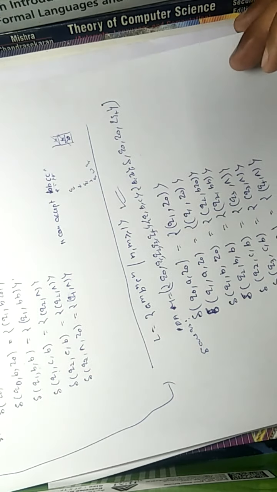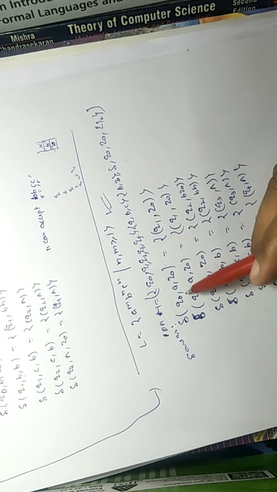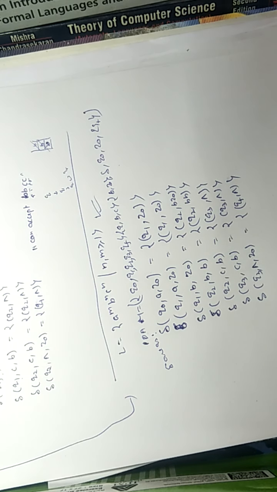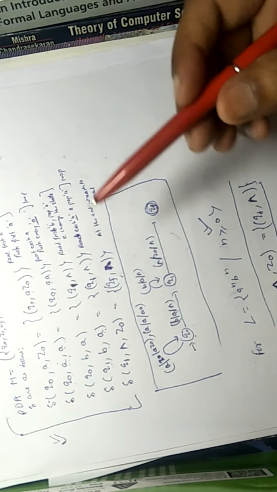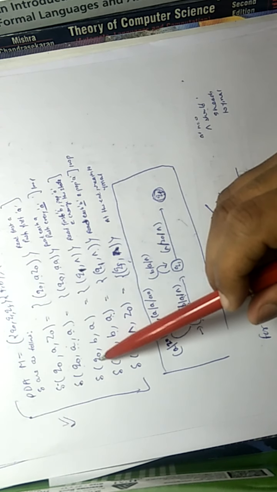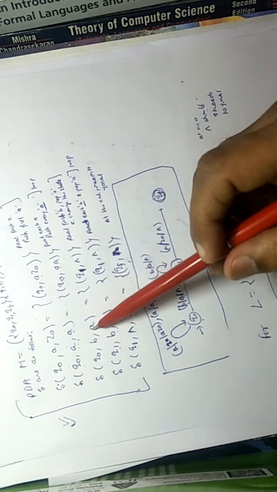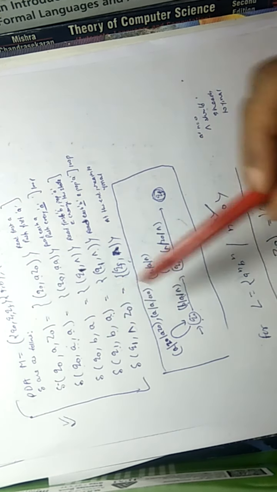Now the question arises: here we are ensuring we read one A, but in A^n B^n we didn't change state on reading the first A. Why? Because in A^n B^n, in the transition when we are reading B from Q0, A is on the top of the stack.